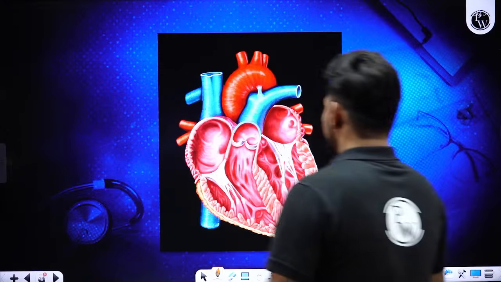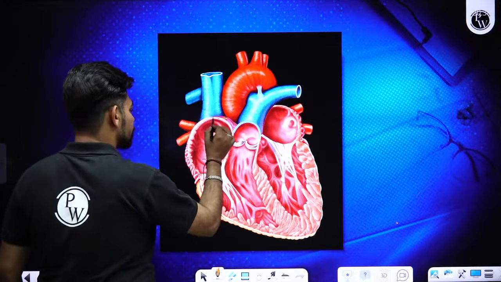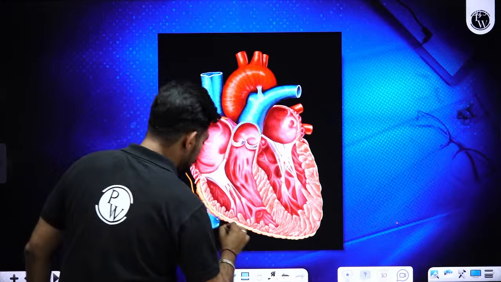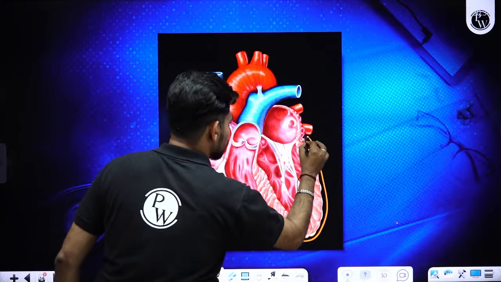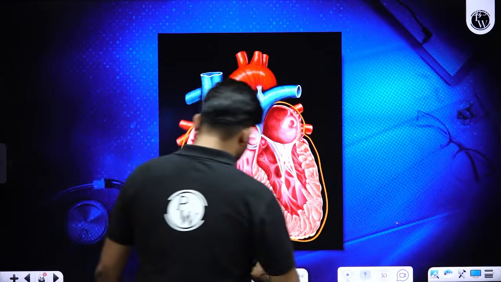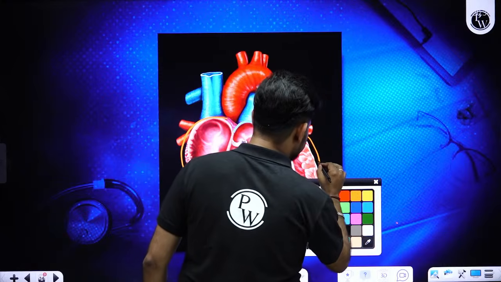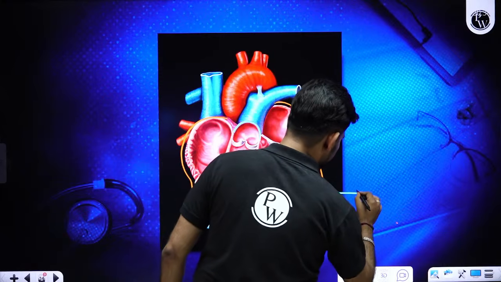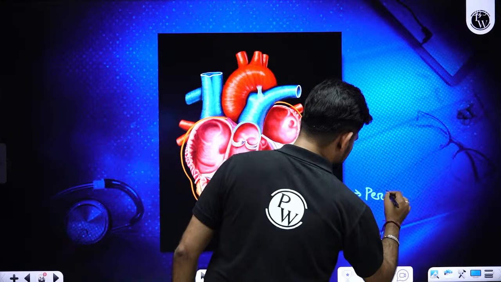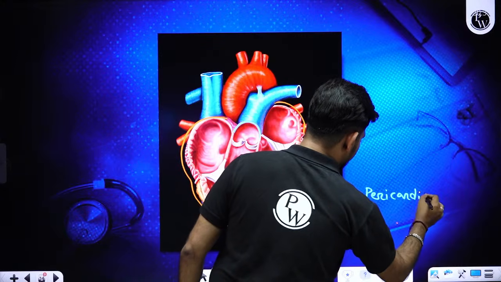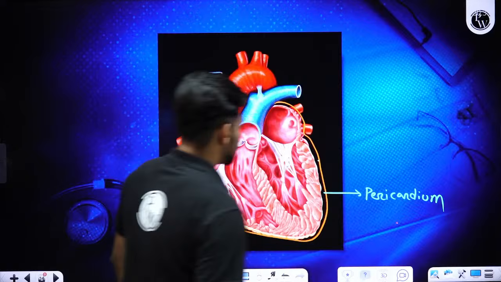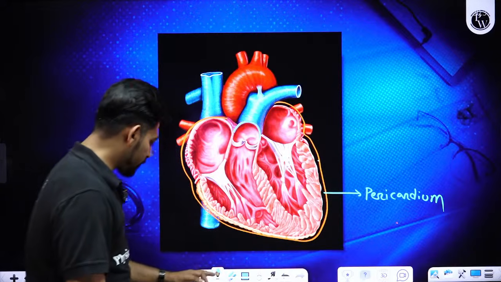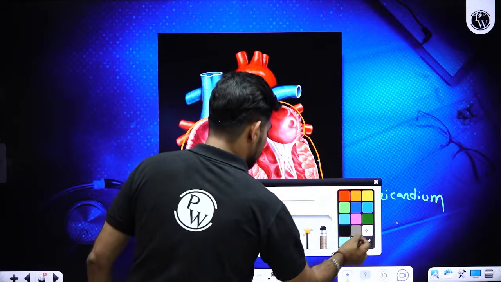Okay. Now this heart is covered. First we will talk about the outer covering. The outer covering of the heart is called the pericardium.